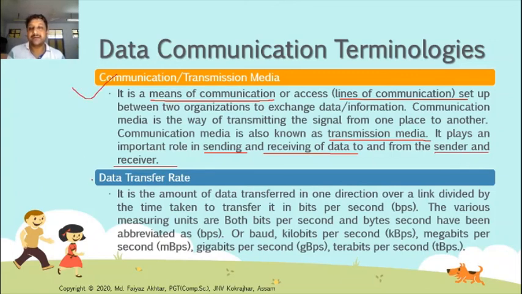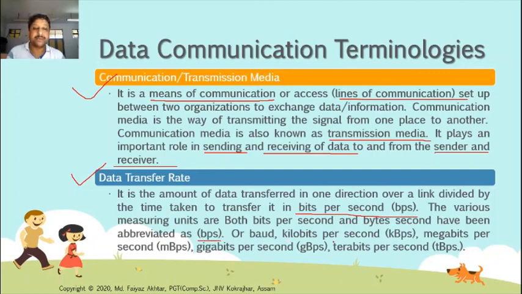Next is data transfer rate. It is the amount of data transferred in one direction over a link divided by the time taken to transfer. It is measured in bits per second. The various measuring units are bits per second and bytes per second, abbreviated as bps or baud.